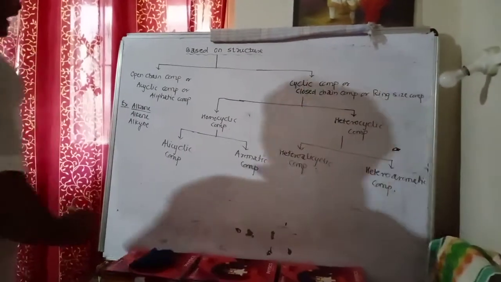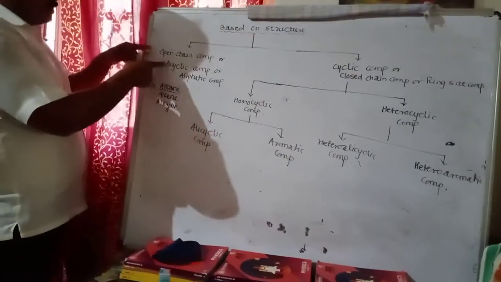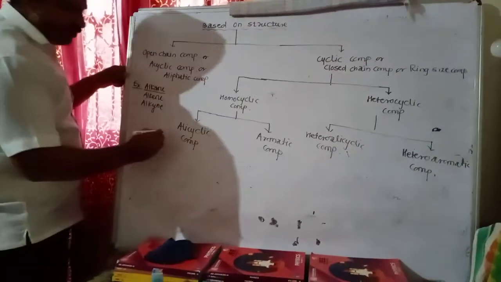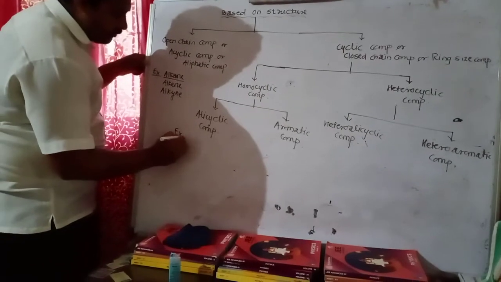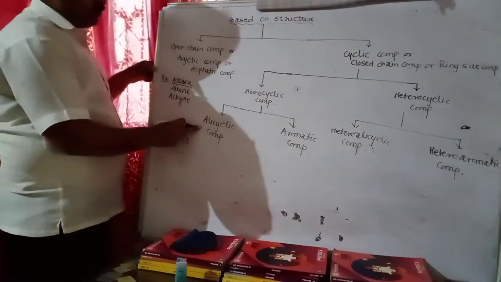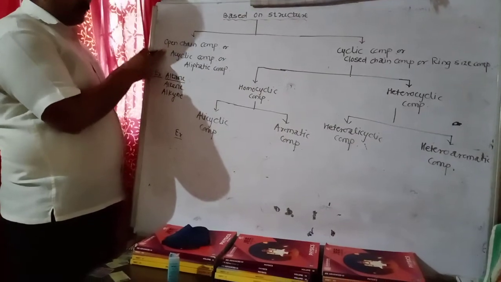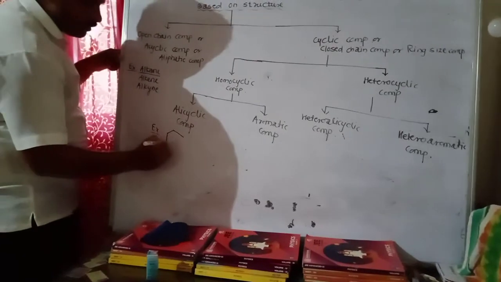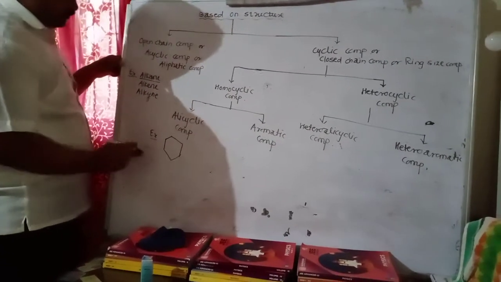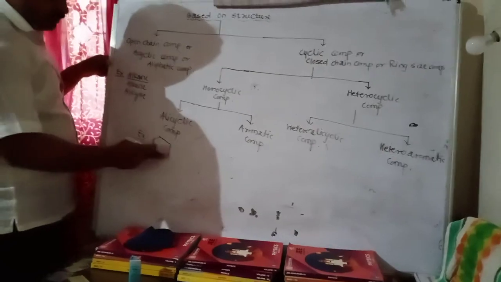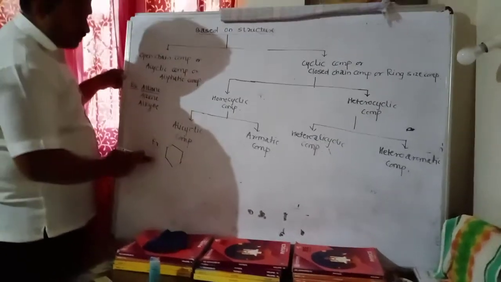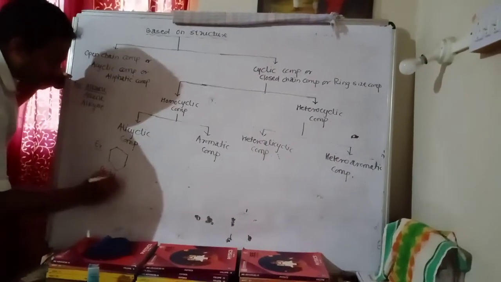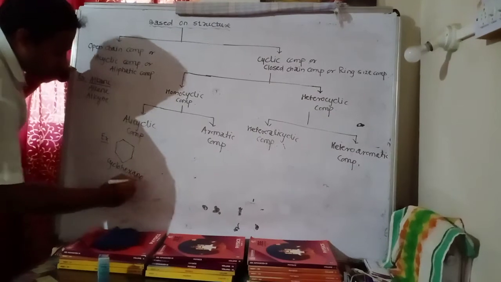Okay, students, you know that open chain compounds are also called aliphatic compounds. What is the meaning of alicyclic compound? The property of an alicyclic compound is similar to the aliphatic compound, but alicyclic compounds are cyclic compounds. First example: how many carbon atoms? 1, 2, 3, 4, 5, 6, and the structure is present in cyclic form. Therefore, the name of the compound is cyclohexane.